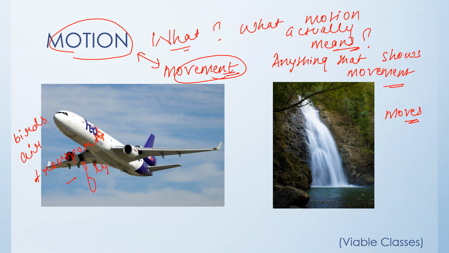Flying of an aeroplane, movement of train, movement of buses on the roads, movement of cars, and all those means of transport, anything that simply moves or changes position is said to be in motion.